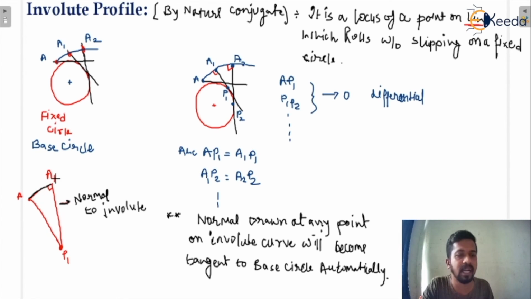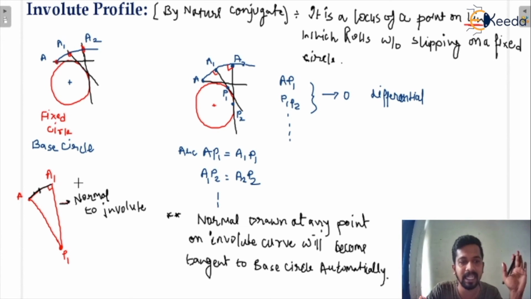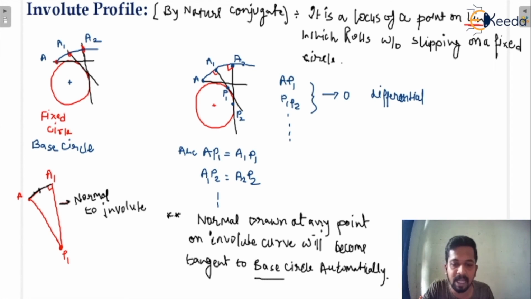So here I am going to say that when you draw a normal to an involute profile, whether you draw a normal at that point or any other point on the involute profile, whenever you draw the normal to the involute profile, that would become the tangent to the base circle automatically. This statement you must remember. So wherever I draw a normal to the involute profile, I will get the tangent that would become the tangent to the base circle automatically.